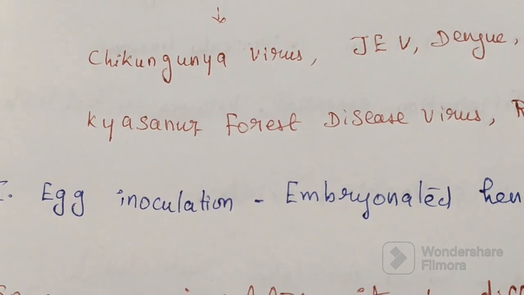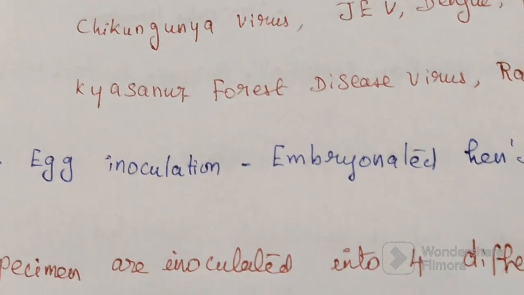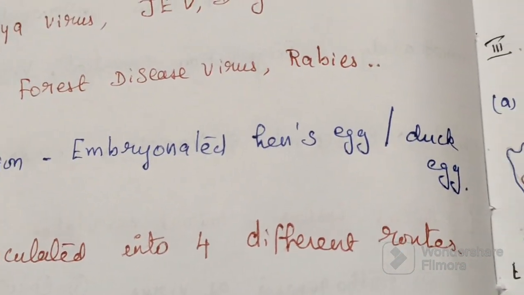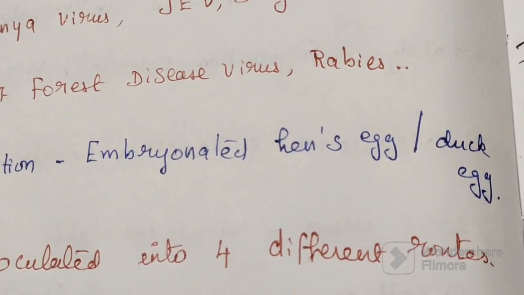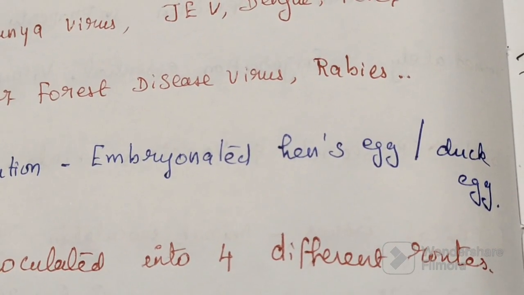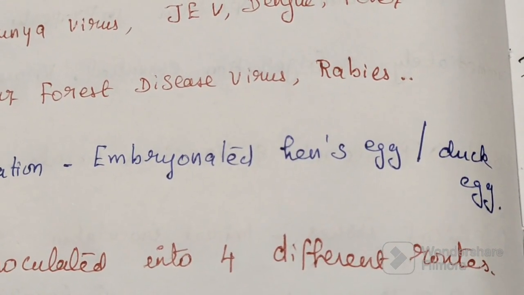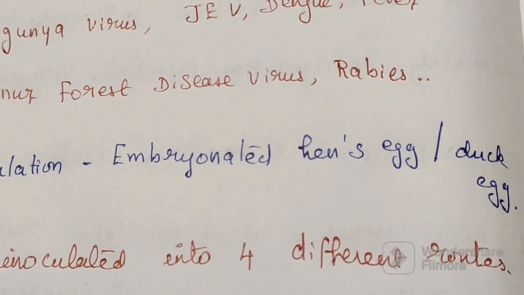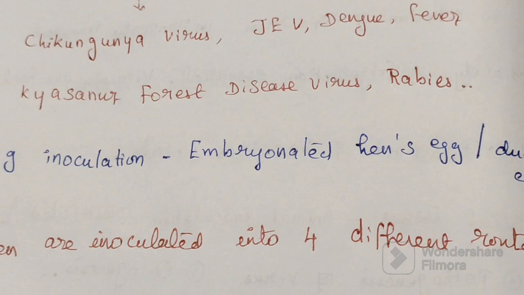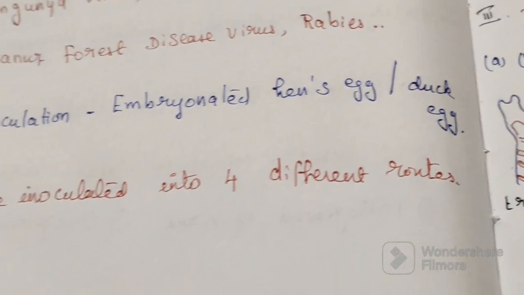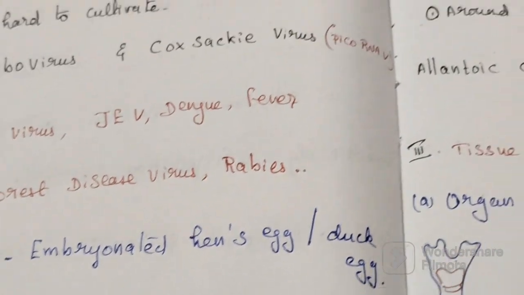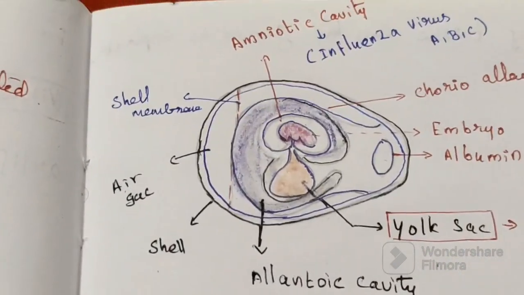So the second method is the egg inoculation method. In this method, embryonated chick egg or duck egg can be used. Specimens are inoculated into 4 different routes.